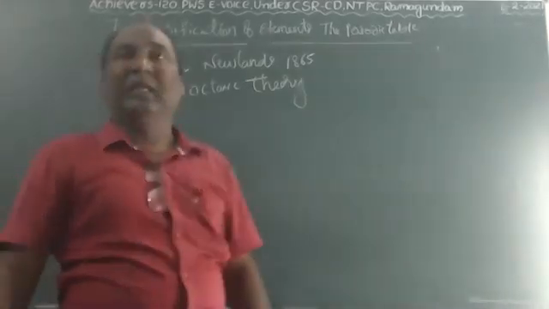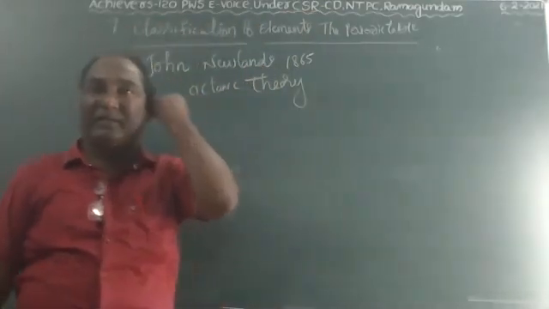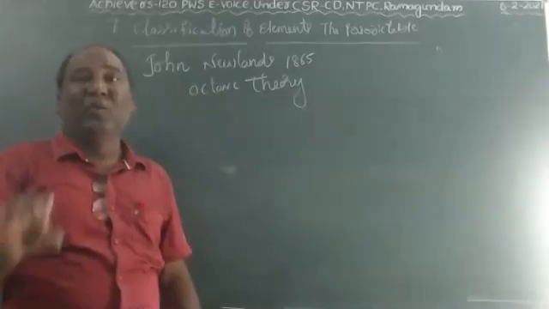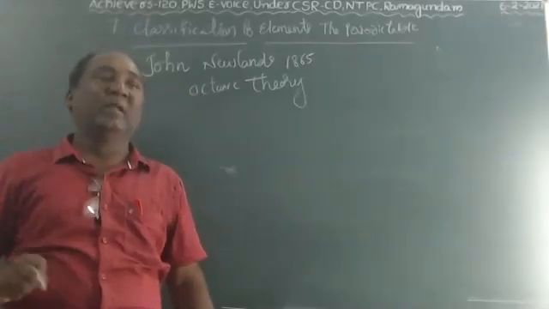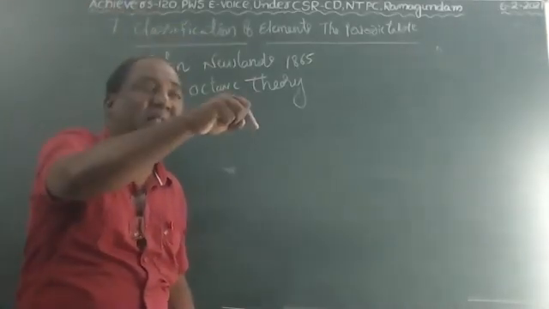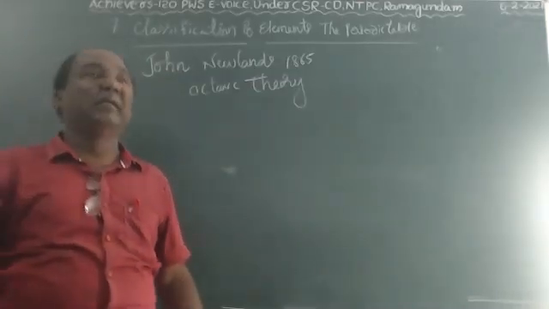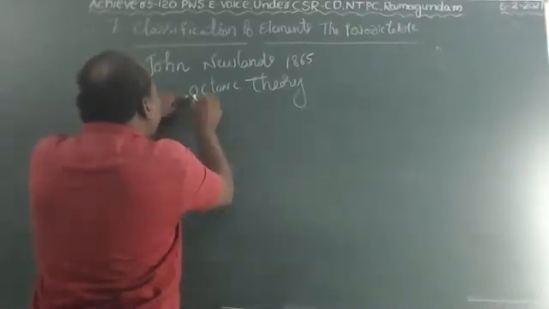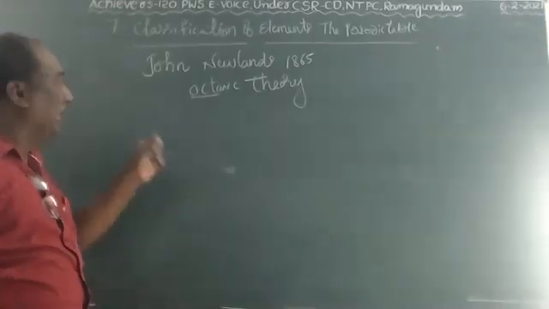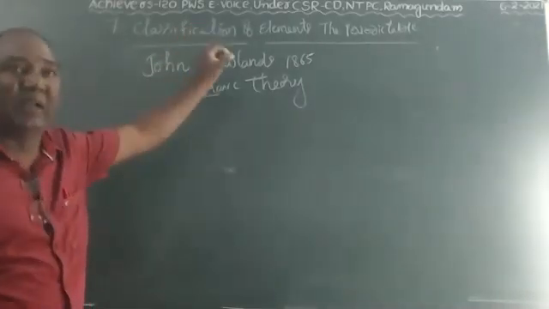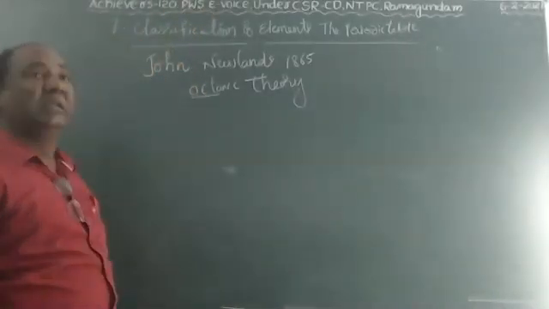According to this, Newlands arranged the elements in systematic order of their atomic weight. In that, the first element's properties resemble the eighth element's properties. The same properties present in the first element resemble the eighth element. It is called octave theory. Oct means eight, that's why he gave the name octave theory. The first element's properties are equal to the eighth element.